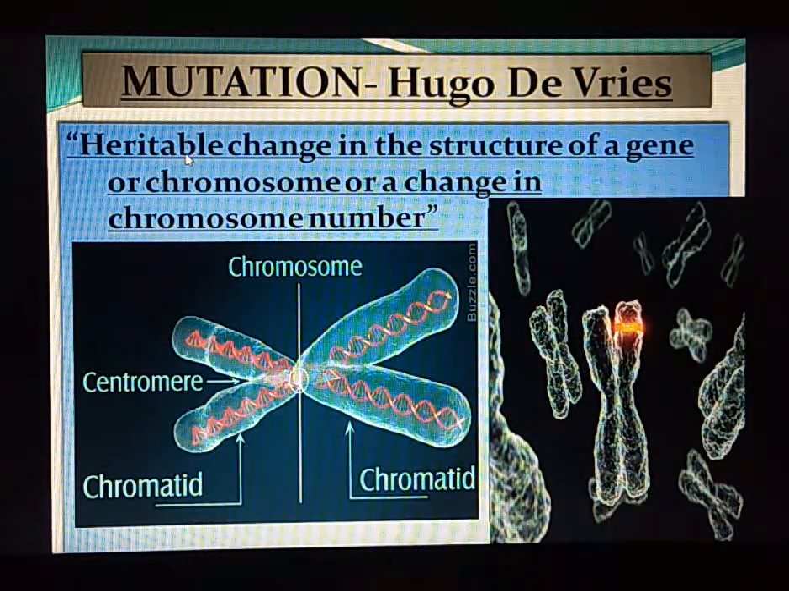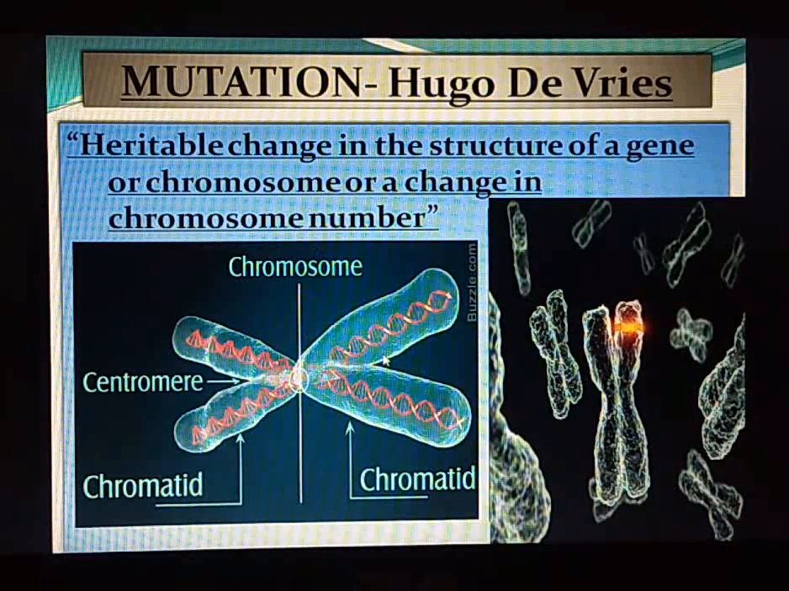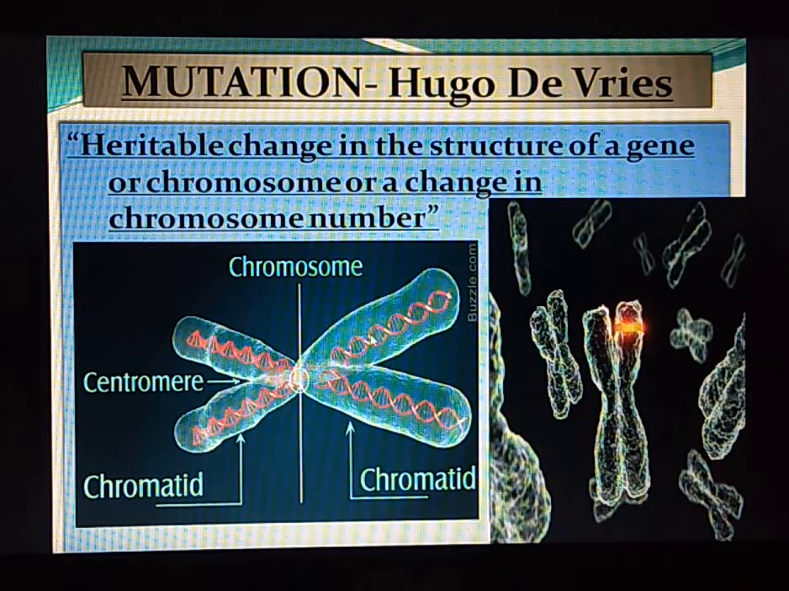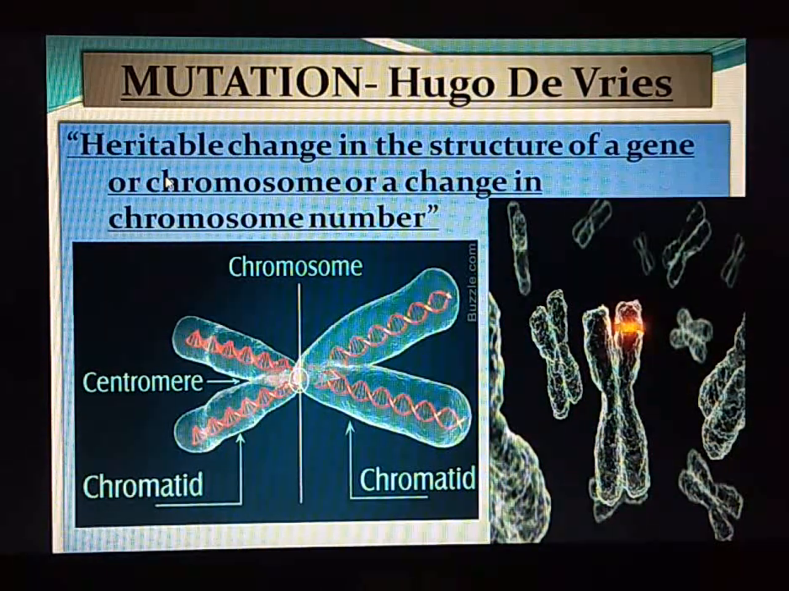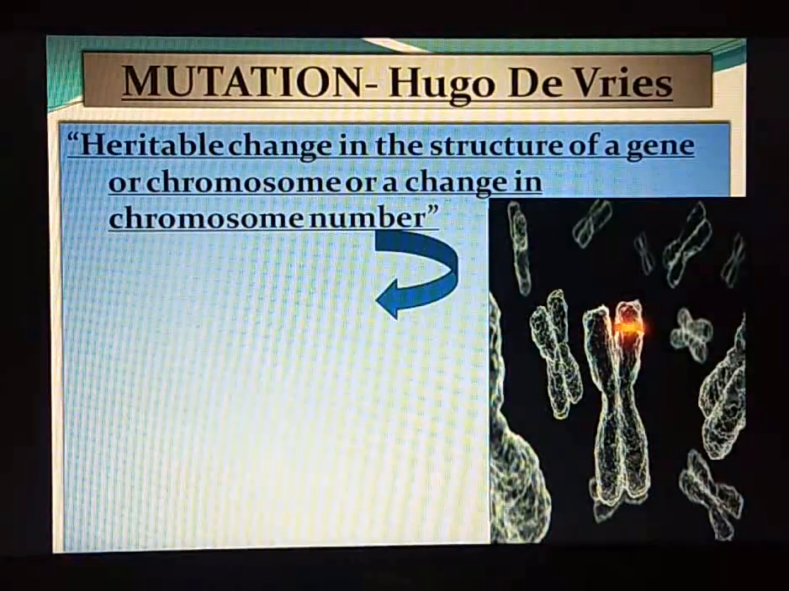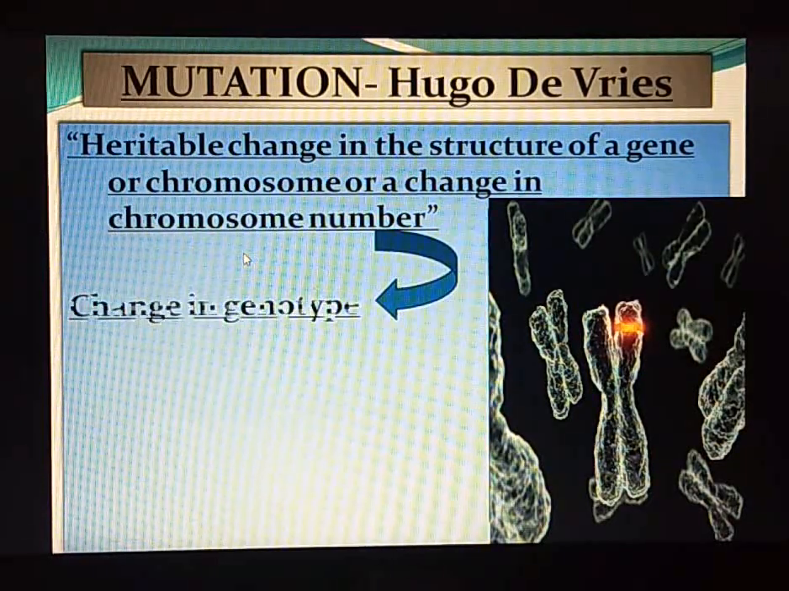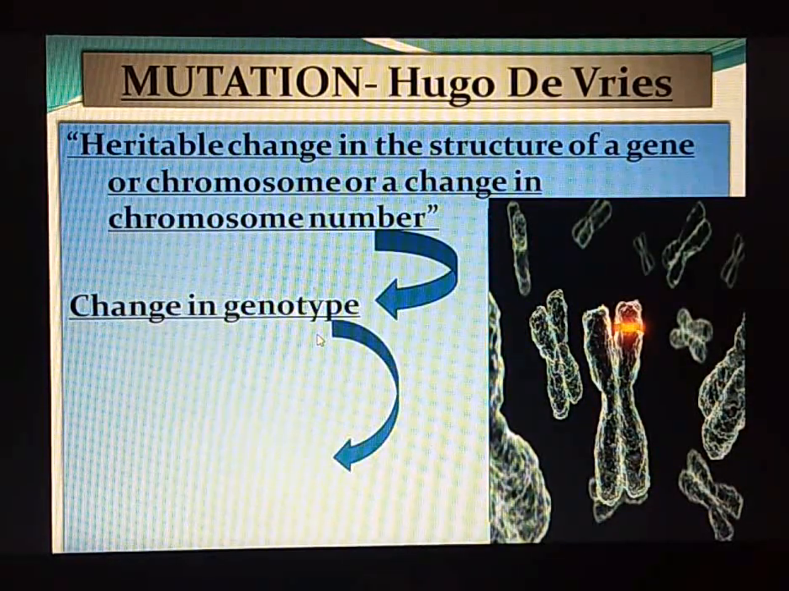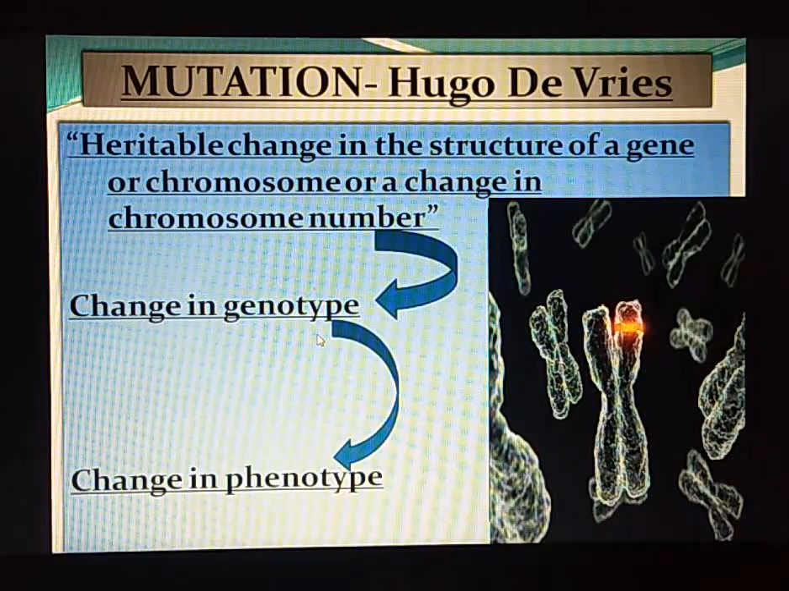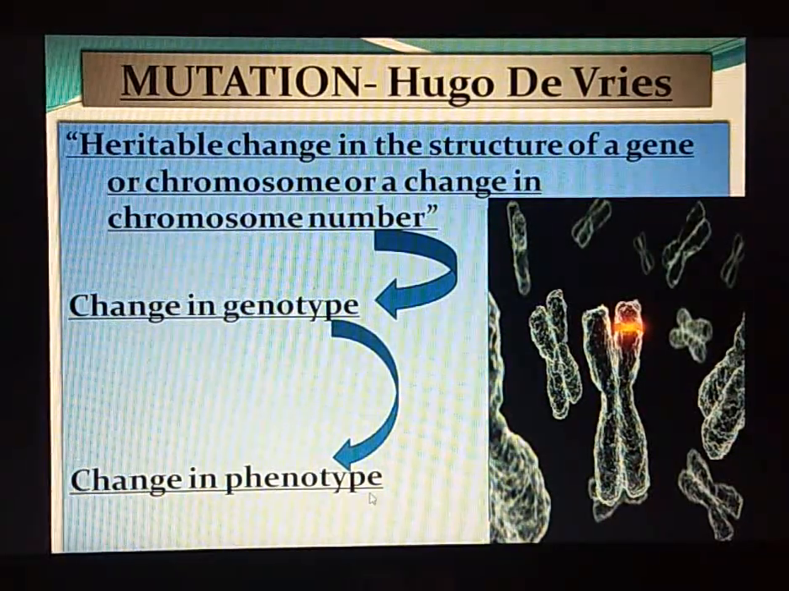Why do we call it a heritable change? Because the DNA is present in the chromosome, so when the genes are transferred from one generation to another, the mutation will also be transferred from one generation to another. Therefore, it is mentioned as heritable change or alteration. Since there is a change in the gene or the chromosome, it will change the genotype and therefore it will also change the phenotype in an individual.